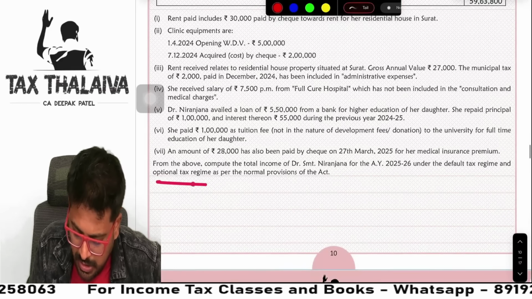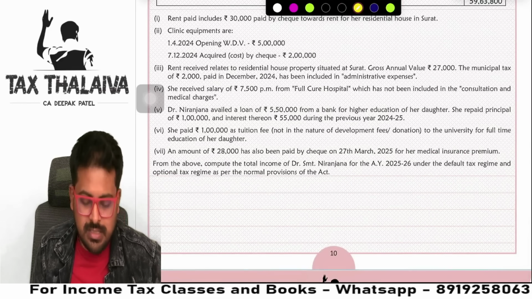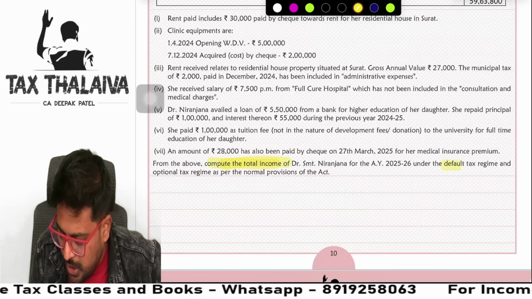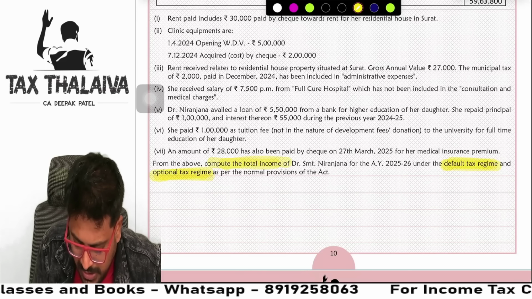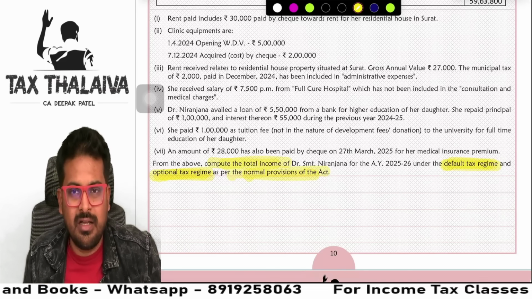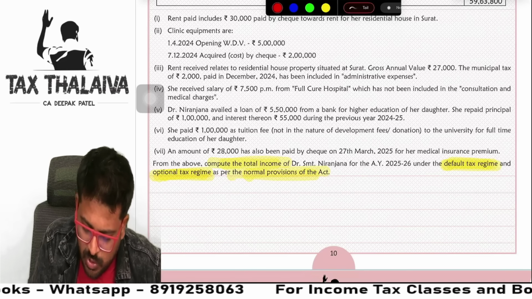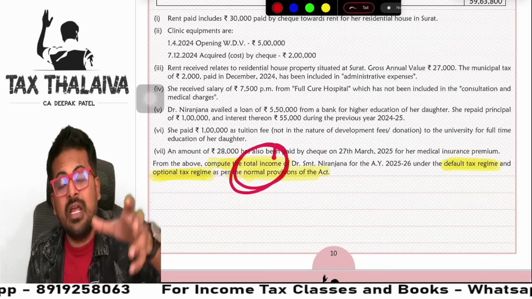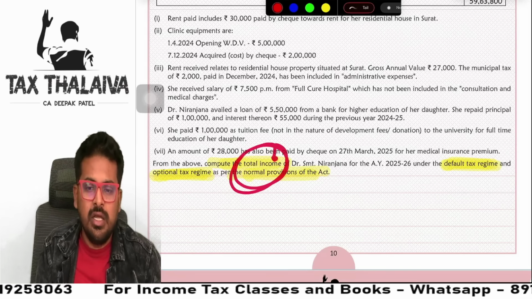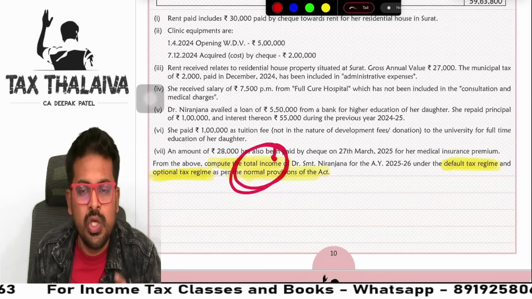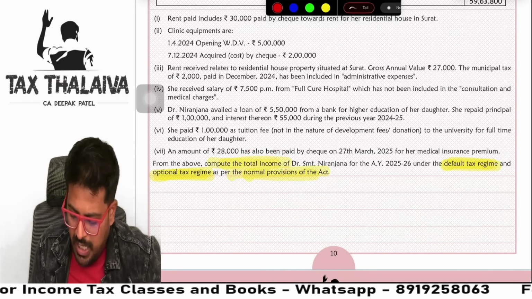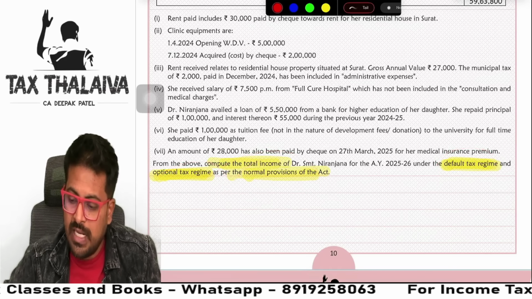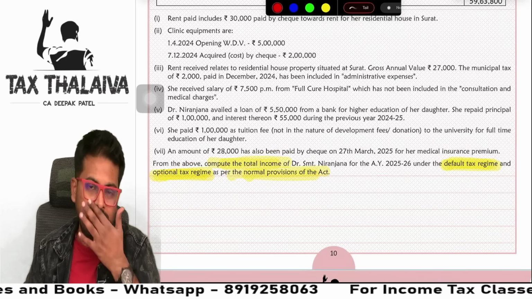Now we will read the conclusion of the question, guys. From the above, compute the total income of Dr. Srimati Niranjana under default tax regime and optional tax regime as per the normal provisions of the Act. Simple. Only demand of the question is what? Only total income. Last question, total income and tax liability. And what do you suggest, also they asked? Here only total income is asked. So you need to understand the demand of the question. And here also two tax regimes are there, guys. If there are two tax regimes, you know very well what to be done.